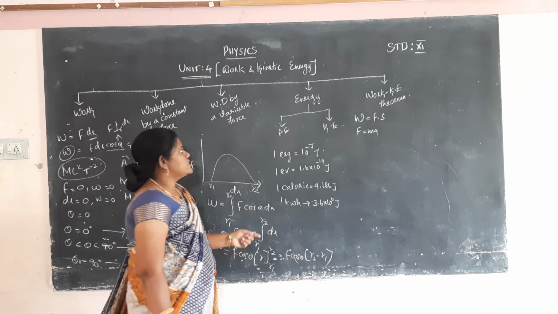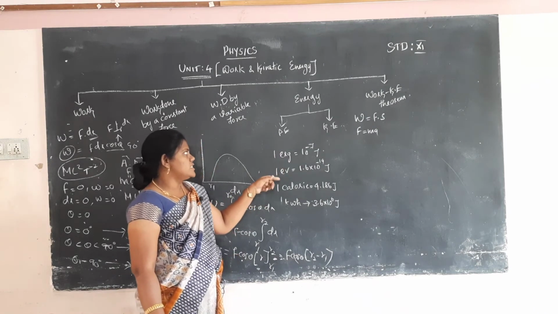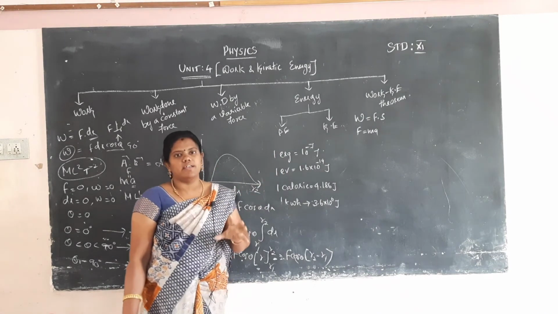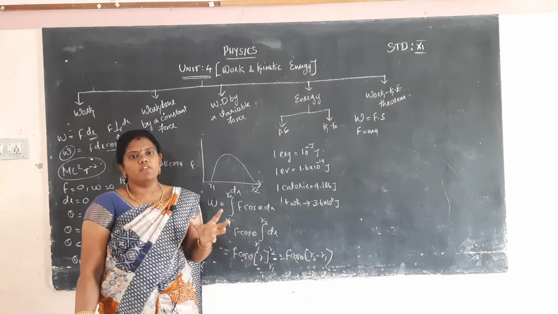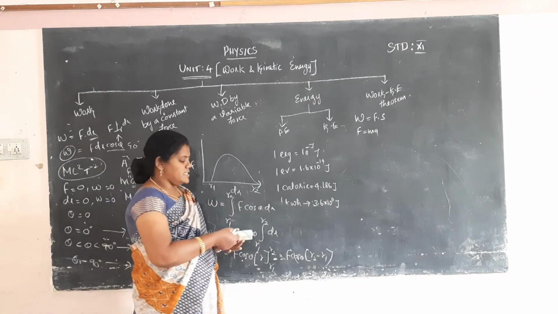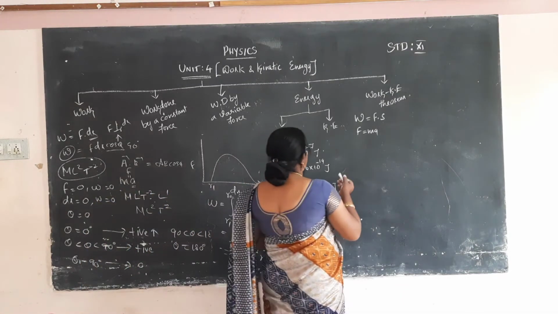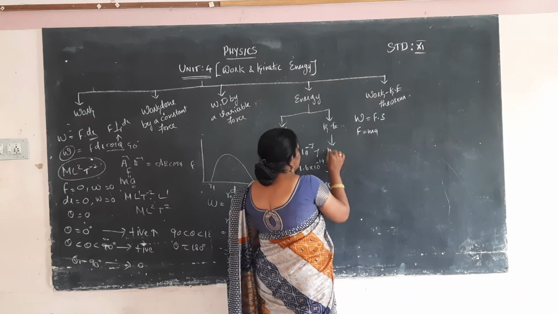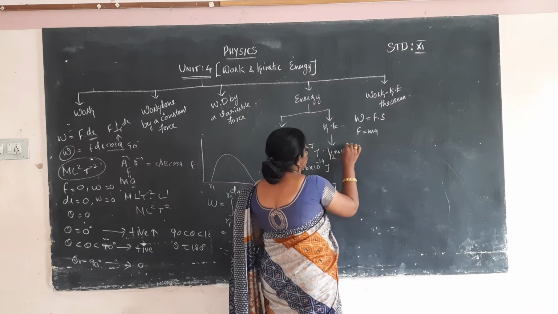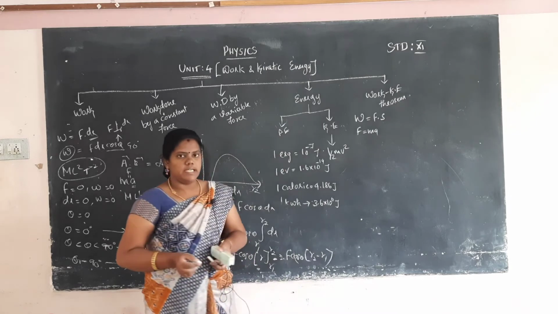Clear? So that is kinetic. In today's session I explained kinetic energy. What is called kinetic energy? What's the formula for kinetic energy? Kinetic energy is equal to half into m into v square.